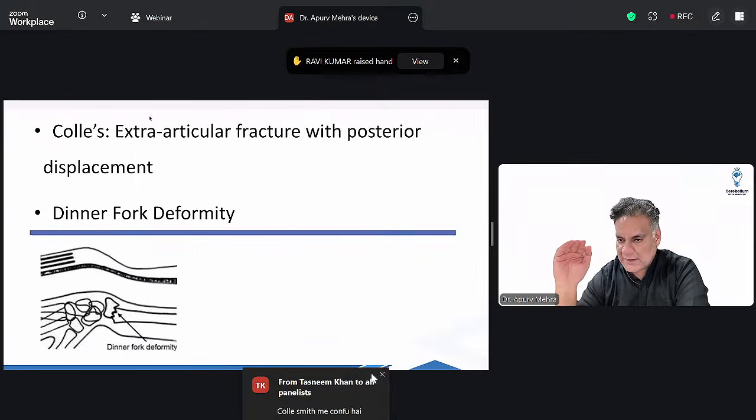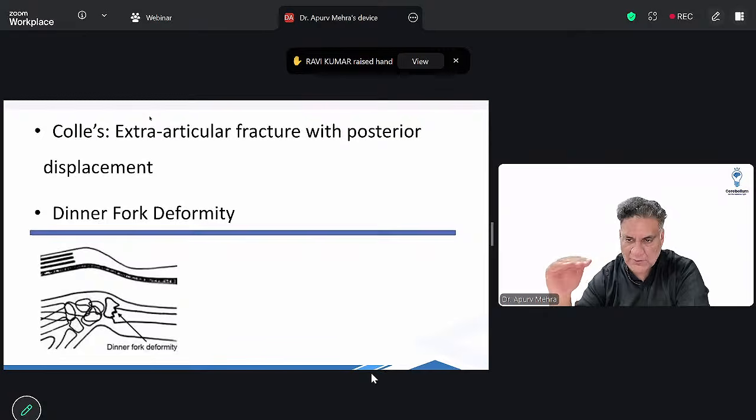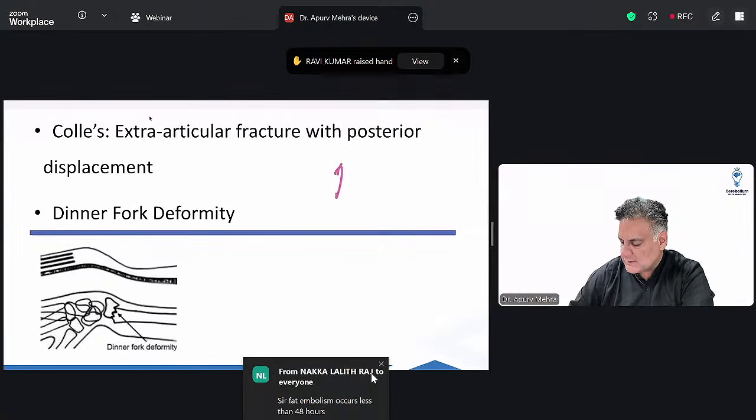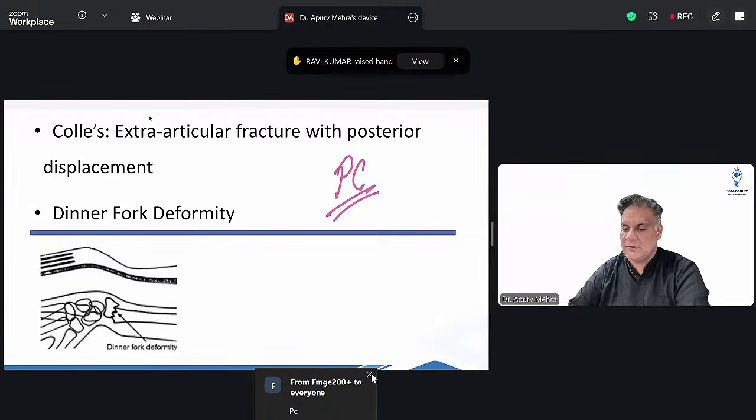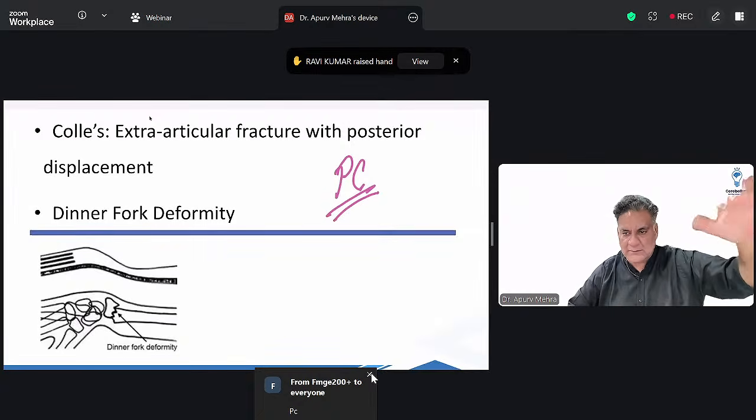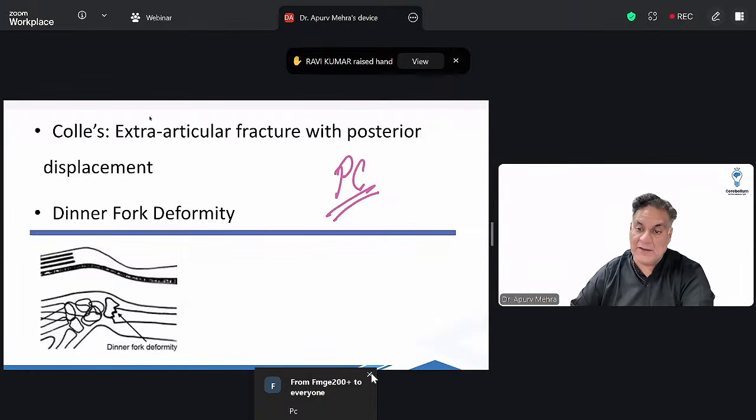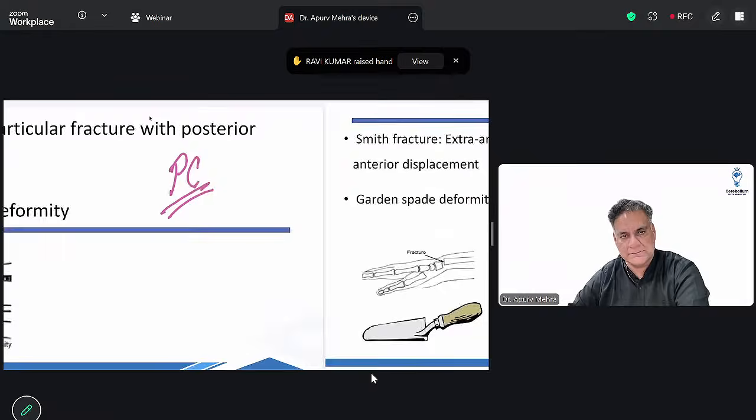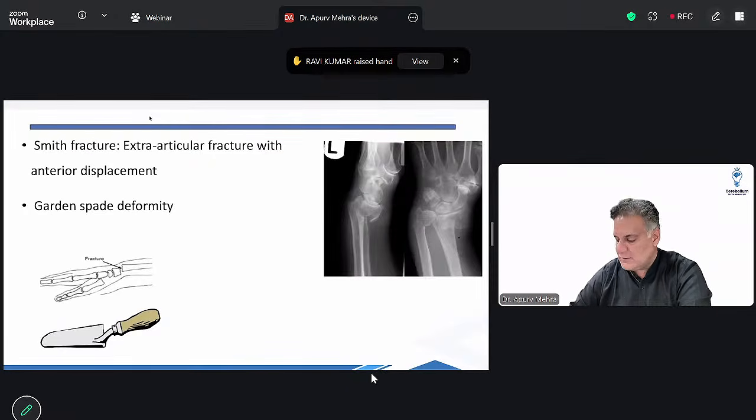When there is a fracture of the distal end of the radius, away from the joint, extra-articular, it is a Colles fracture. Mnemonic is Priyanka Chopra, posterior displacement, and when it malunites, if it doesn't join properly, it causes dinner fork deformity. One complication of Colles fracture we studied was Sudeck's, but that's not the most common. Dinner fork deformity is very common, but what is the commonest problem of Colles? Finger stiffness. Smith is the opposite of Colles.